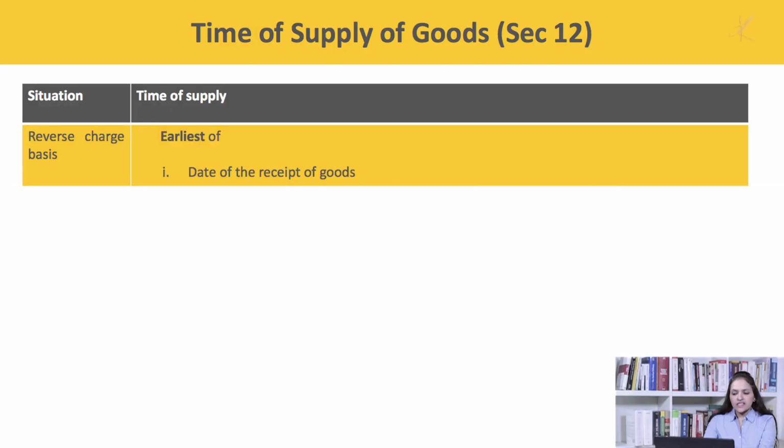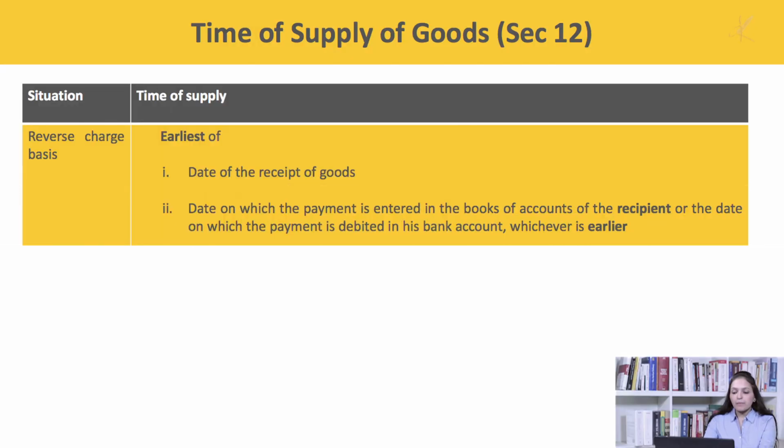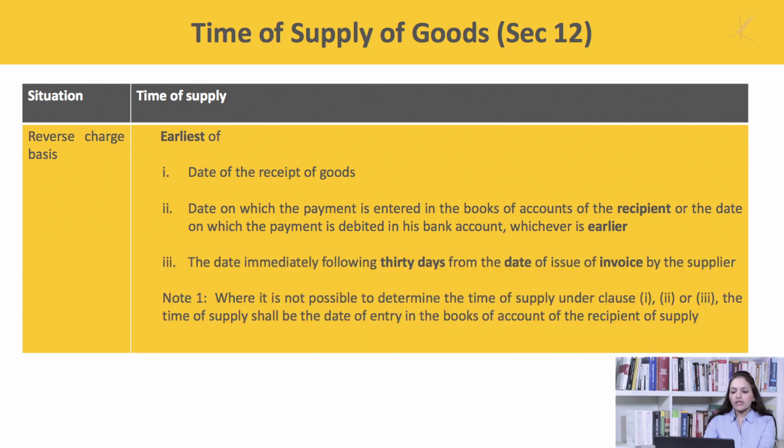So, according to section 12 subsection 3, the time of supply of goods in the case of reverse charge shall be the earliest of the date of receipt of goods, the date on which the payment is entered in the books of accounts of the recipient, or the date on which the payment is debited in his bank account, whichever is earlier, or the date immediately following 30 days from the date of issue of invoice by the supplier. Let us understand this subsection with the help of an example.